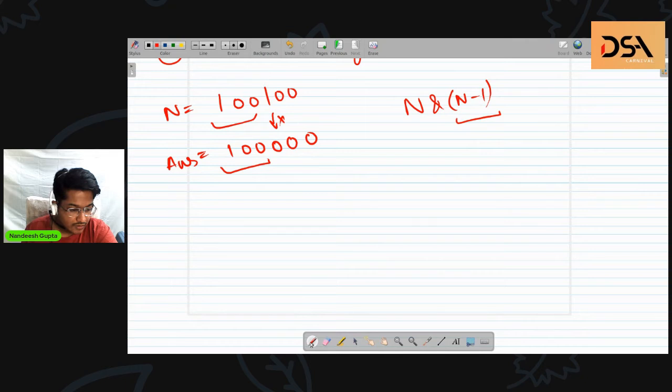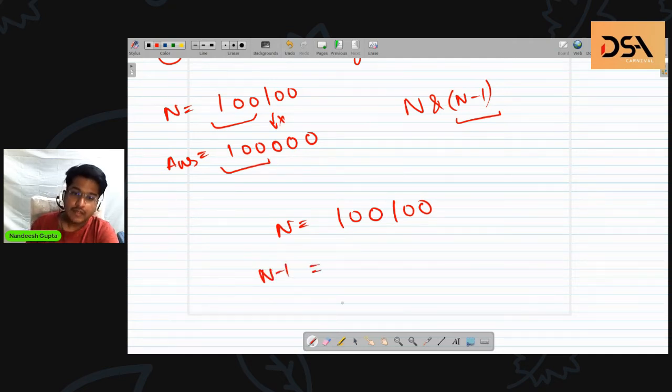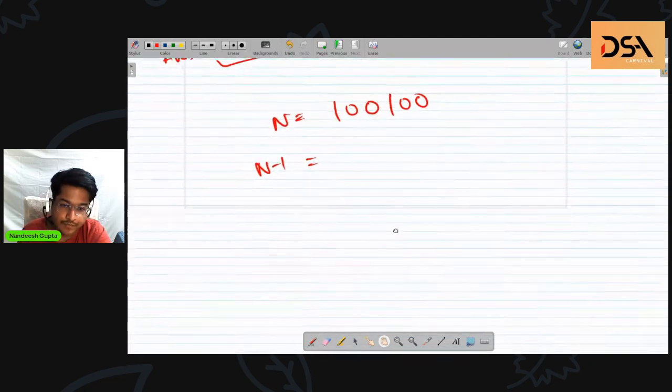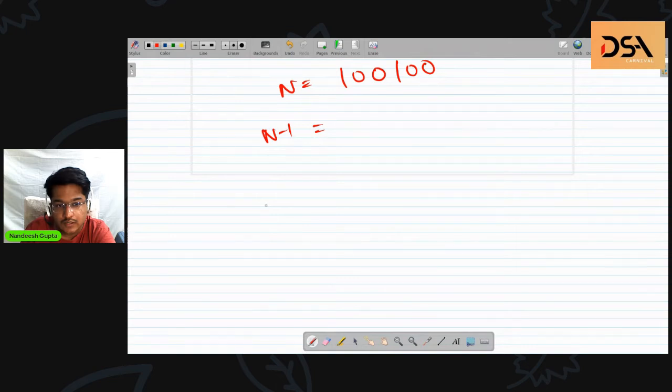So n and n minus 1, what does n minus 1 mean? Suppose n is equal to this. What will n minus 1 mean? Let's work with a smaller number. Say the number is 110, which corresponds to 6. When I do 6 minus 1, I should get 5. So 5 in binary is equal to 101.